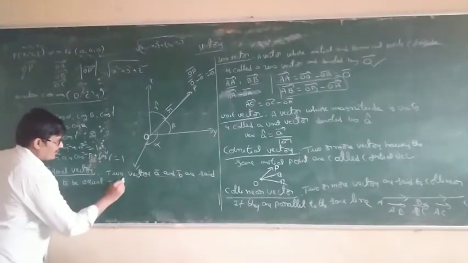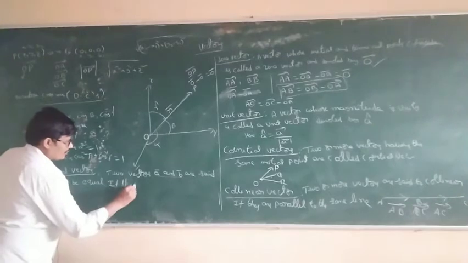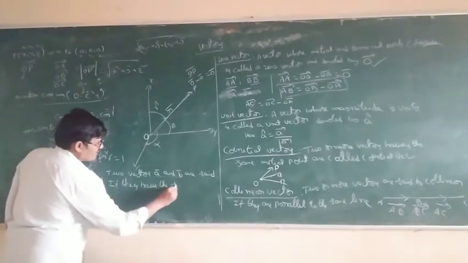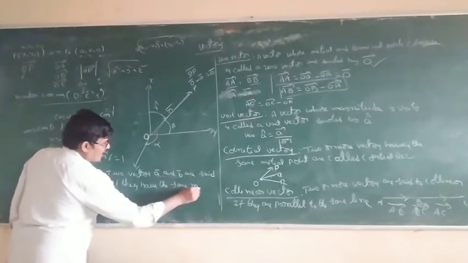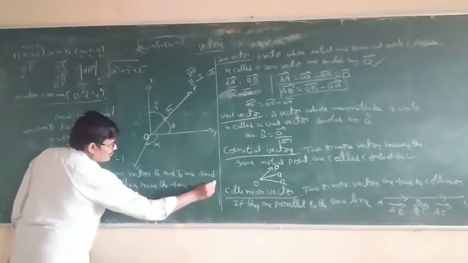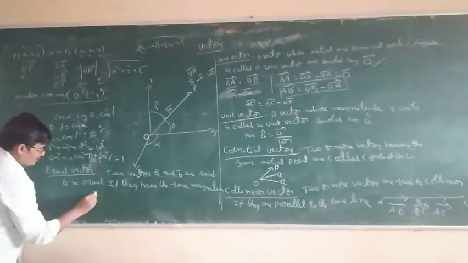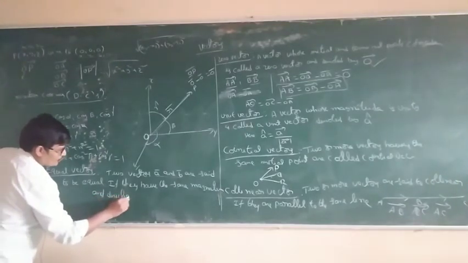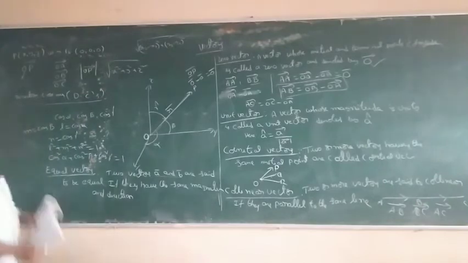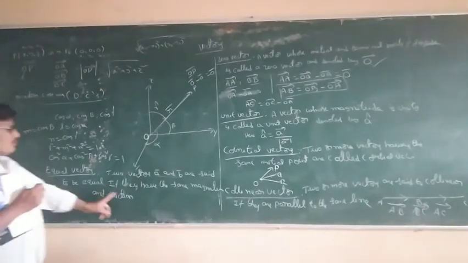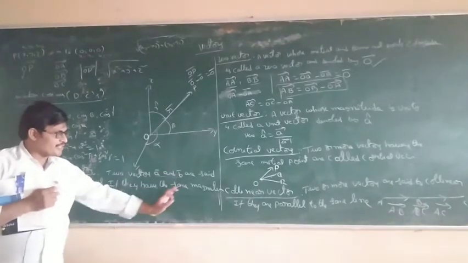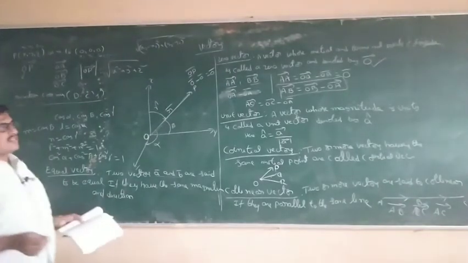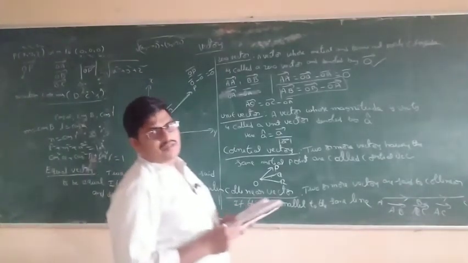If two vectors have the same magnitude and same direction, the two vectors are called equal vectors.